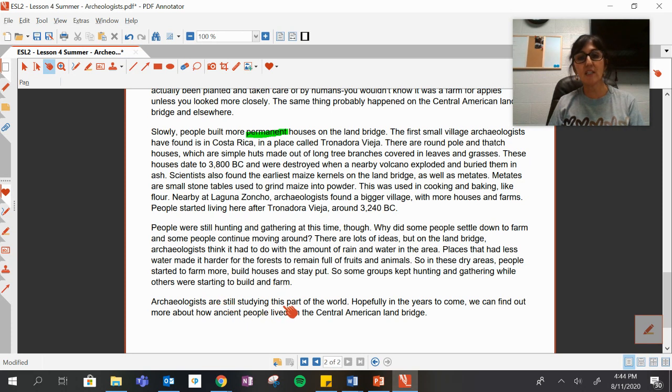Archaeologists are still studying this part of the world. Hopefully, in the years to come, we can find out more about how ancient people lived on the Central American land bridge. Whew, that was a long reading.